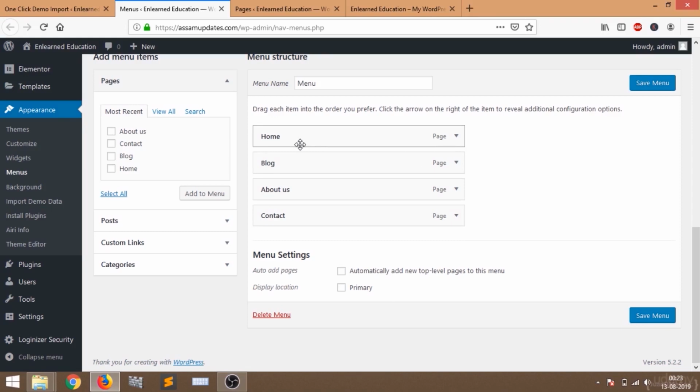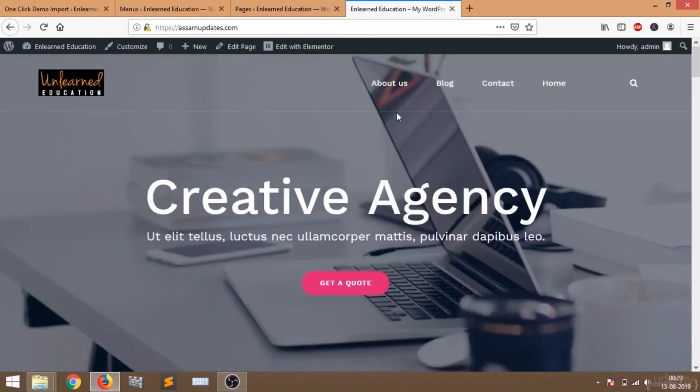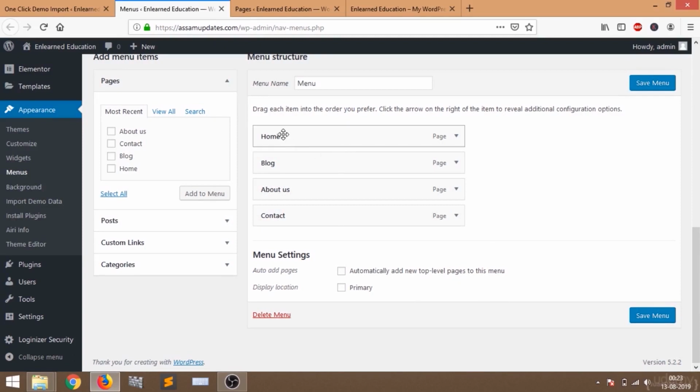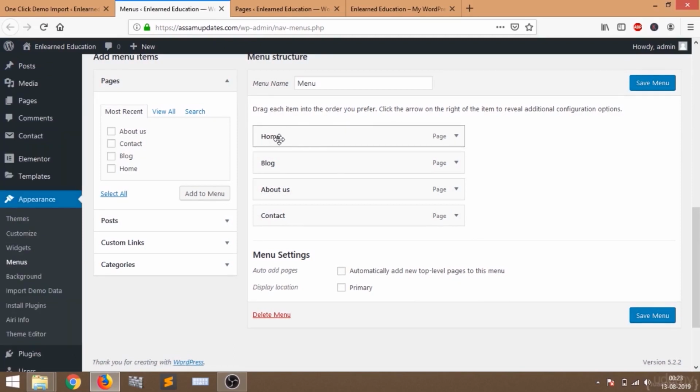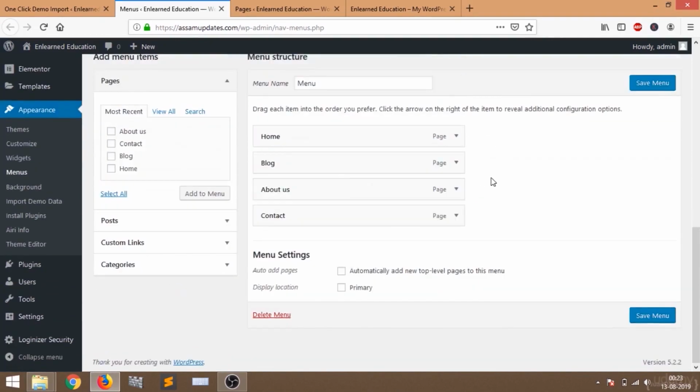Why is the menu not showing like this? Here you can see home is at last, but in our menu section home is at first. You can just select an item and bring it down here, the way you want. This is because you have to tick this primary option. We have to make this menu our primary menu. So let's do this and click on save menu.